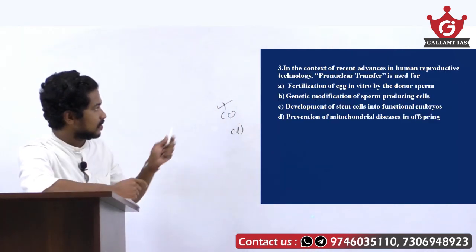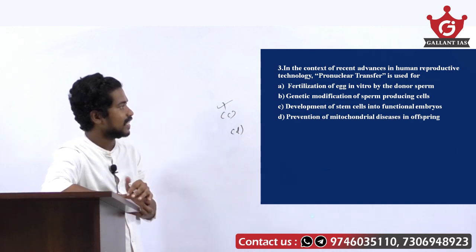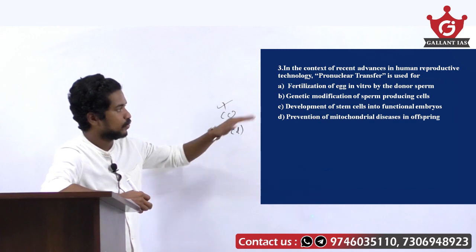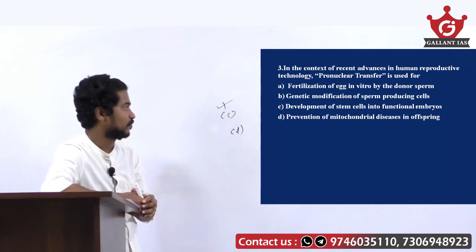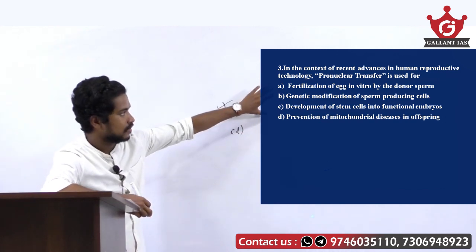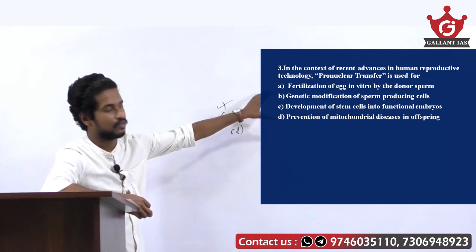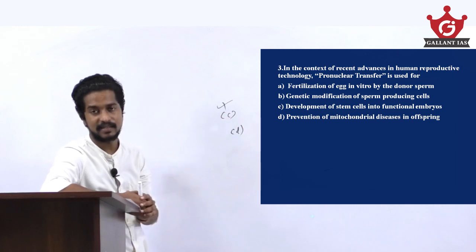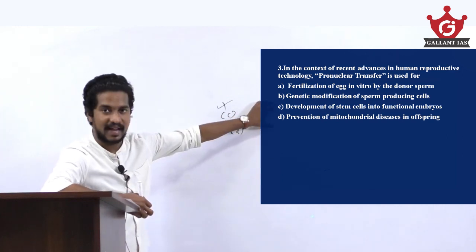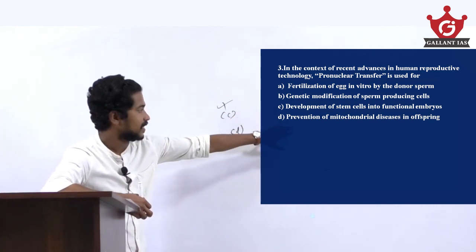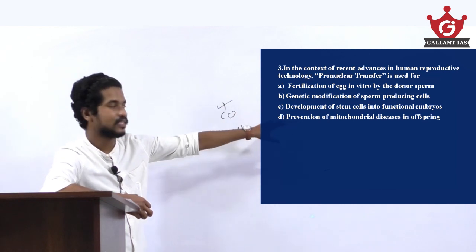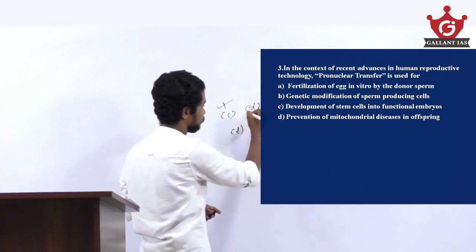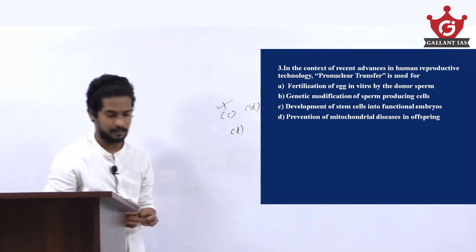In the context of recent advances in human reproductive technology, pronuclear transfer is used for the prevention of mitochondrial diseases in offspring. So here the right statement is D. It is used for the prevention of mitochondrial disease in offspring. So here the right answer is D.